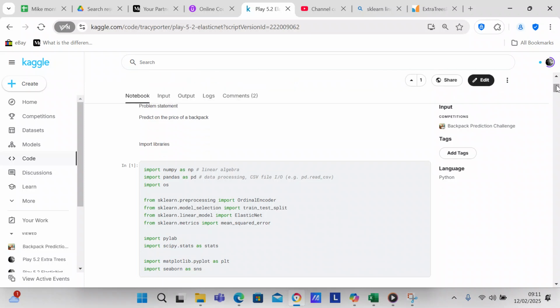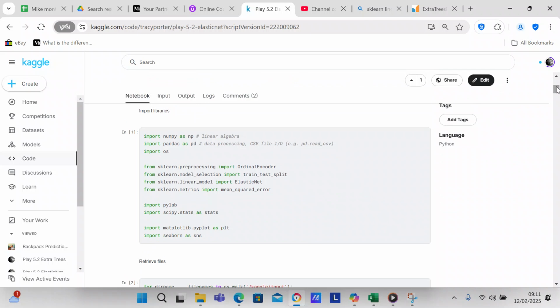We go into our problem statement. The problem statement is that we predict the price of a backpack. And then what we do is I have used Kaggle's Jupyter Notebook to write my program, and then I saved it in my Kaggle account. And one thing that I will do is I will save a copy of this Jupyter Notebook on the video. So if you want to look at my Jupyter Notebook, you can.